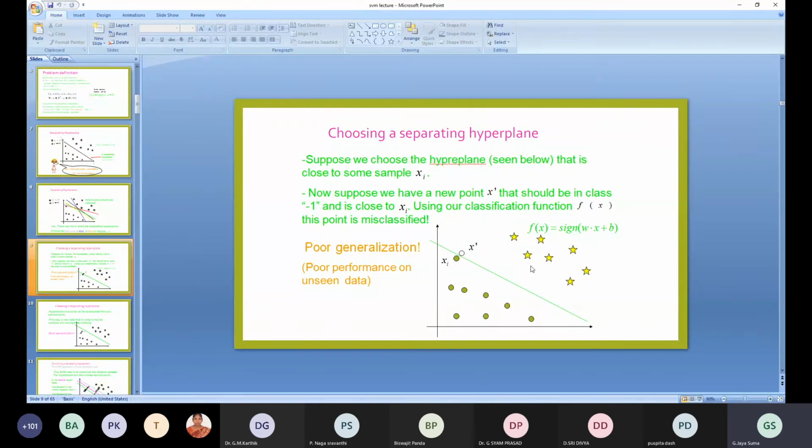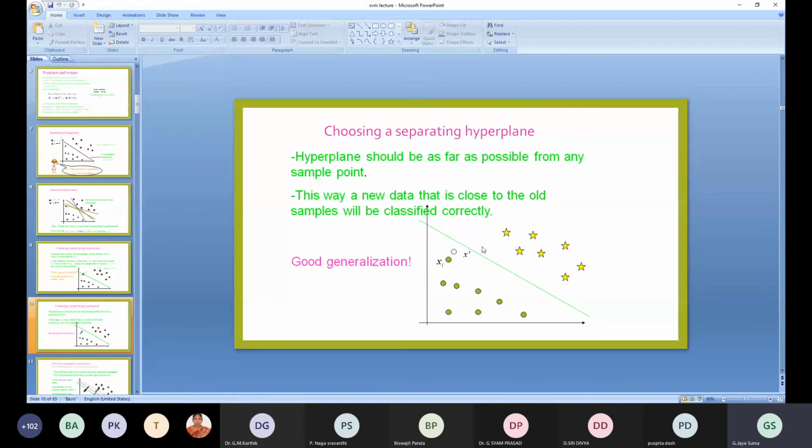When you are predicting or classifying a star, it should show that the star is above the hyperplane. Then it can be said to be good generalization. If your hyperplane gives poor performance on unseen data, then it is not good. So we have to check the hyperplane's generalization when choosing.